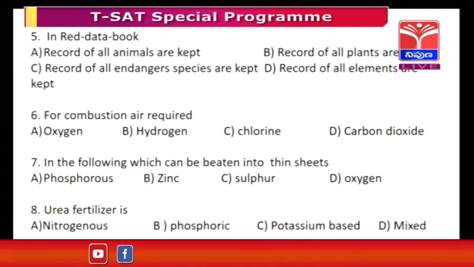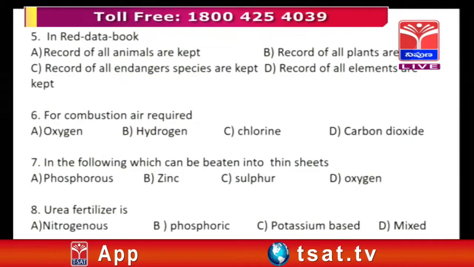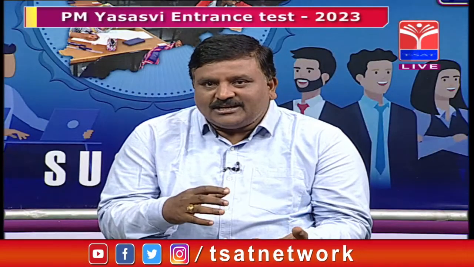As you said, it's excellent. Generally metals are converted into sheets. Among the four options, phosphorus, zinc, sulfur and oxygen, zinc is the only metal, so you can go straight to zinc as the correct answer. Children need to know what is a metal and what is a non-metal.